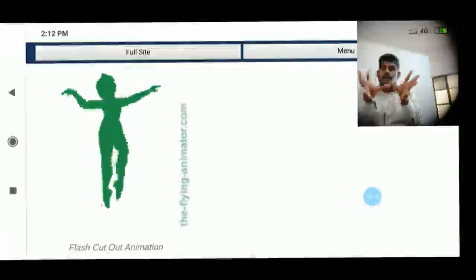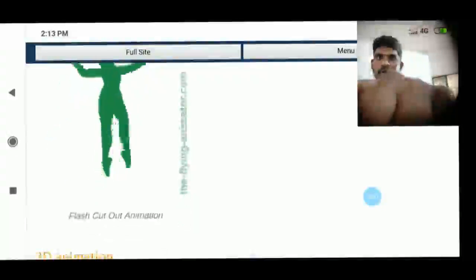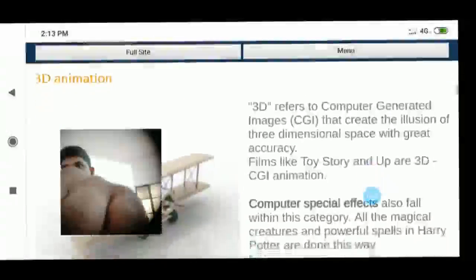Here many images are drawn. Many images are there, but we are unable to see all the images. We are only able to see the image moving and showing something. Based on the motion, the already drawn images come alive and move and do something. Based on the animation, this is called Flash cutout animation. Flash cutout animation is an example of 2D animation. Let's see about 3D animation.